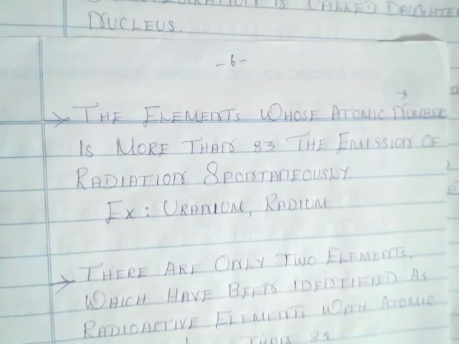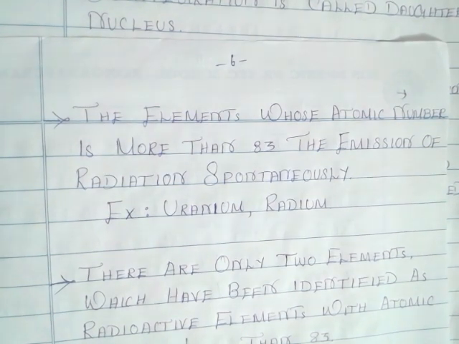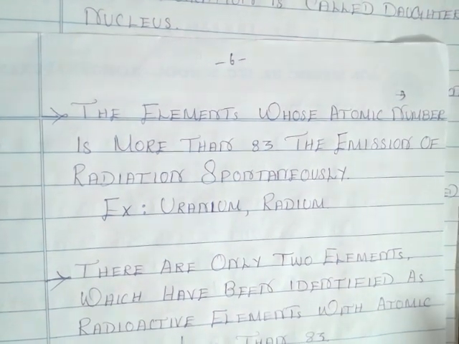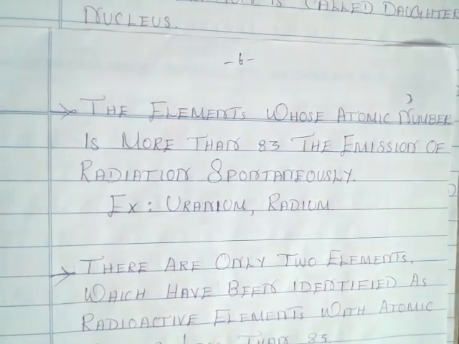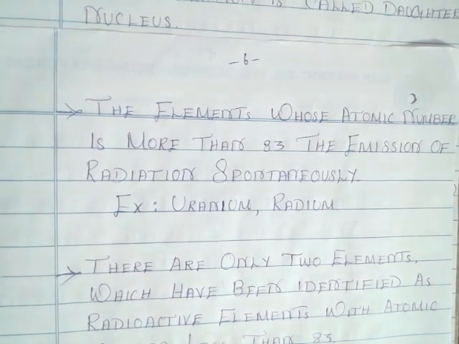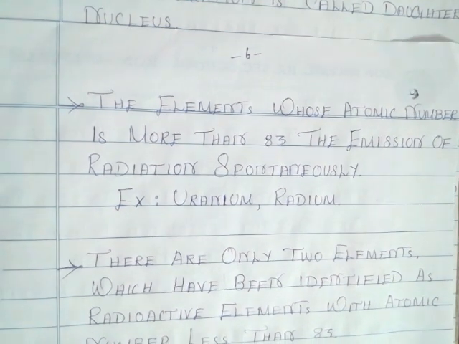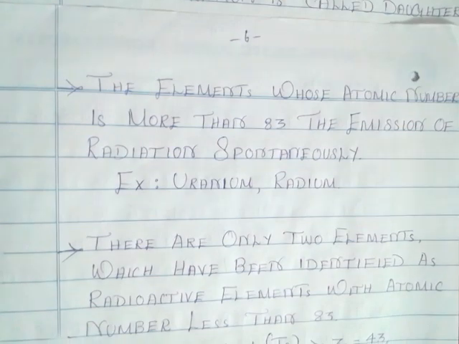Already I told you examples: uranium, thorium, and additionally radium is also a radioactive substance. Why? Because substances with atomic number greater than 83 have spontaneous emission of harmful radiations, which means the nucleus of those atoms or elements is unstable. Binding energy is of very low value.